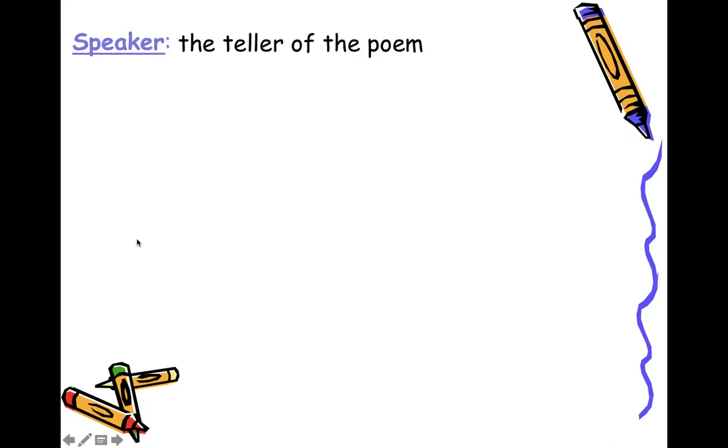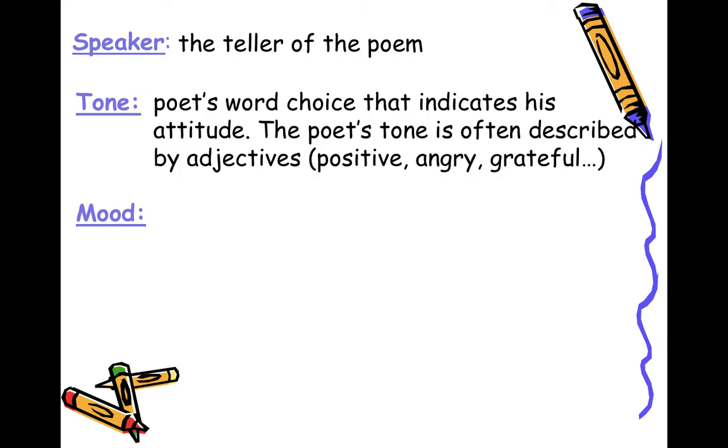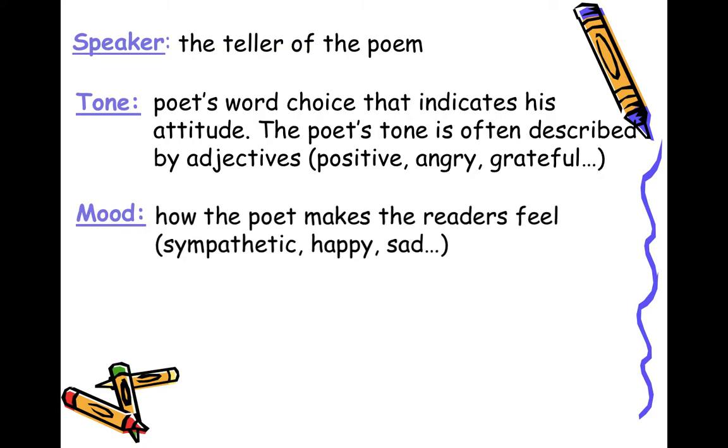Next, we have the speaker. The speaker is the teller of the poem. So it's like the narrator of a story. The tone is the poet's word choice that indicates his attitude. The poet's tone is often described by adjectives: positive, angry, grateful, etc. So, what is the tone? It's the word choice that the poet uses. From this choice of words, we can decide on the poet's attitude, or how he feels about the whole subject.